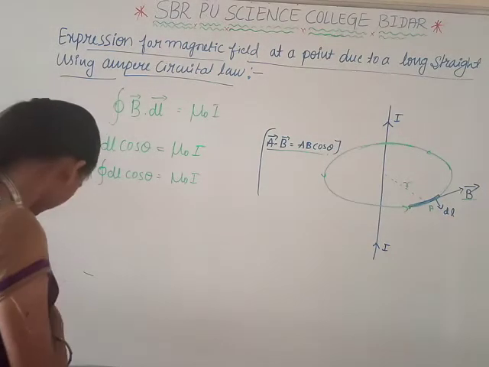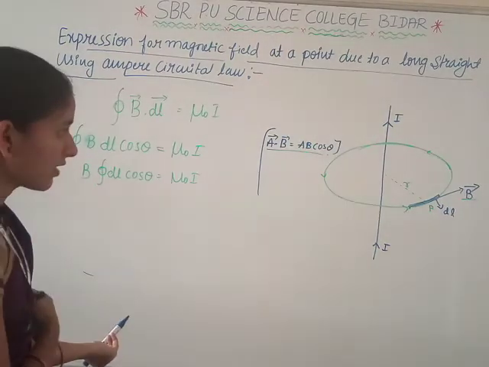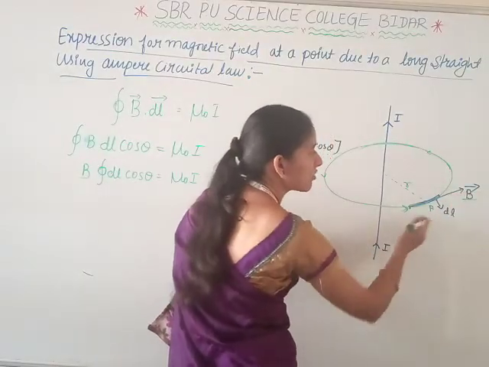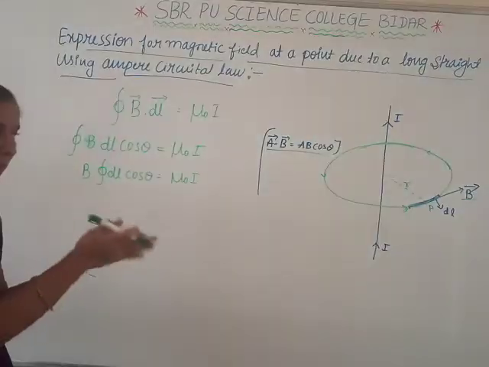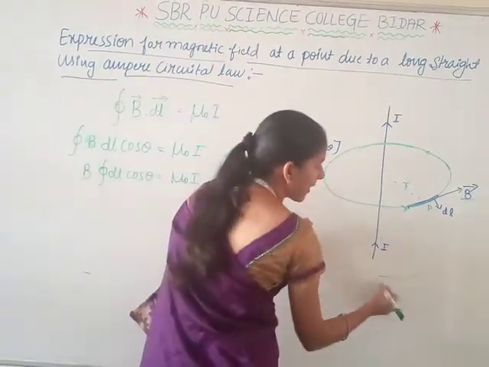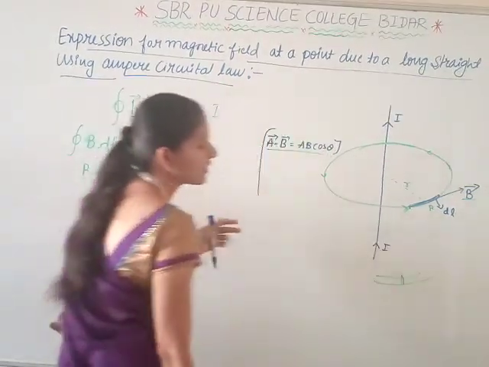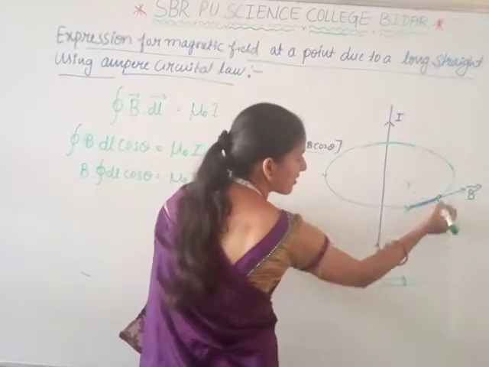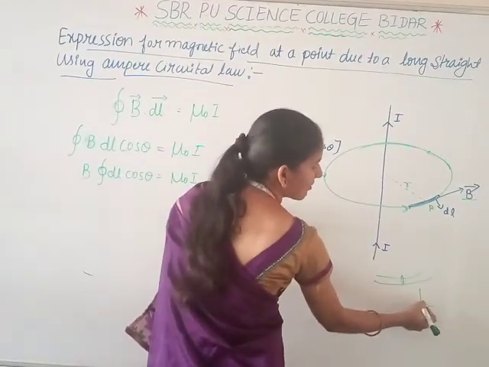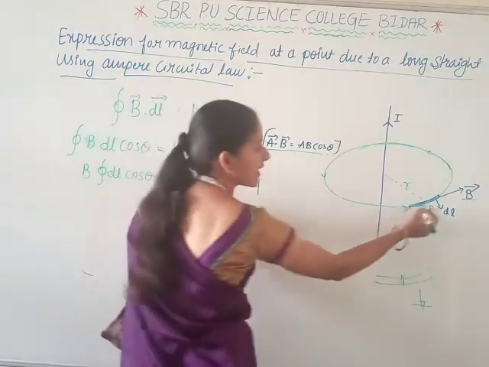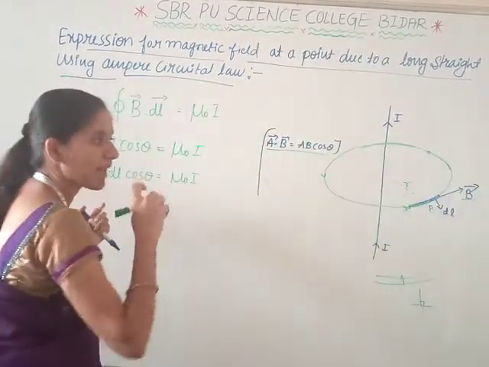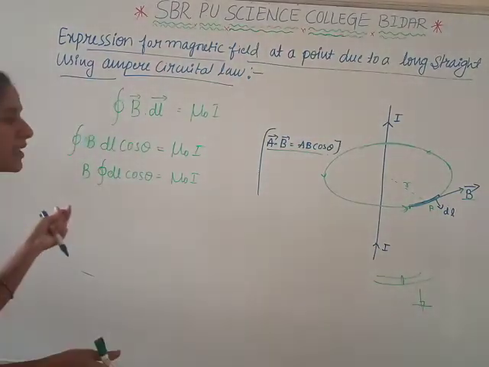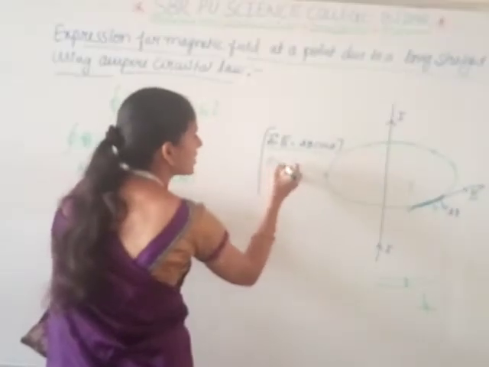The current is moving in this direction and the magnetic field is in the same direction, so both are parallel to each other. When they are parallel, no angle is produced; an angle is produced only when they are perpendicular. Here both are in the same direction, so there is no angle formed, which means theta is equal to 0.